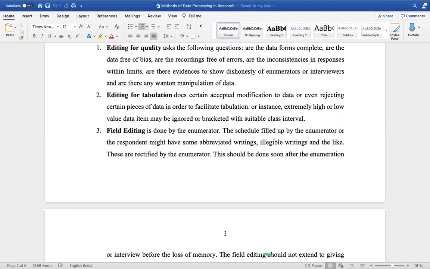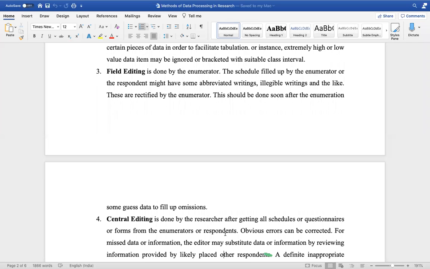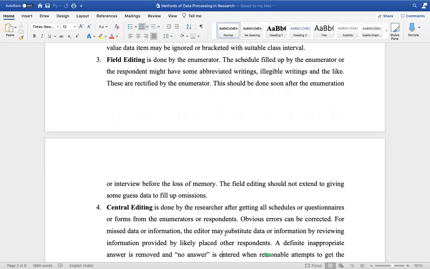If it is going to be an interview, I may need to take only that response which is going to be useful and relevant for my study. I may not take everything. If it is going to be an observation method, I will observe and record only that information which is going to be relevant for my study. Right? Now, this is called field editing, where I'm doing it then and there in the field.